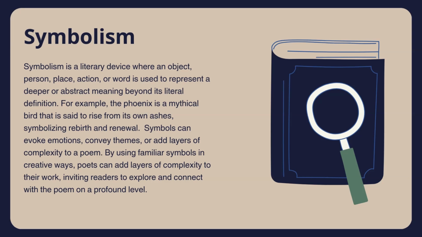For example, the phoenix is a mythical bird that is said to rise from its own ashes, symbolizing rebirth and renewal. Symbols can evoke emotions, convey themes, or add layers of complexity to a poem. By using familiar symbols in creative ways, poets can add layers of complexity to their work, inviting readers to explore and connect with the poem on a profound level.